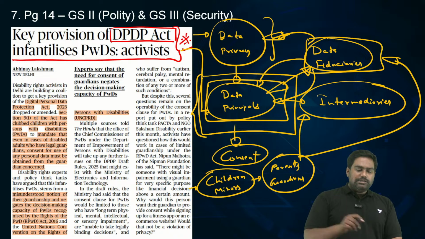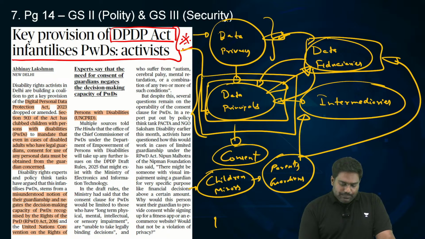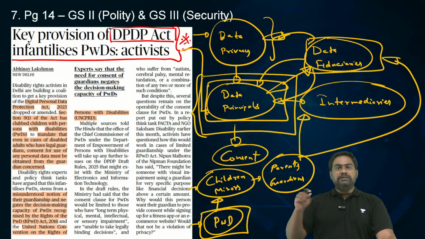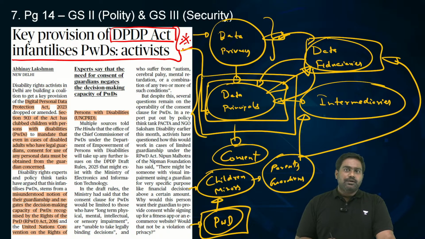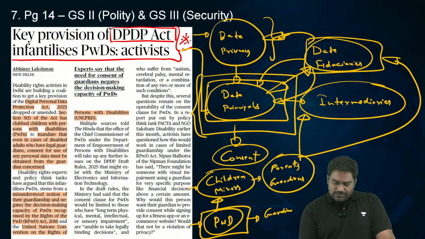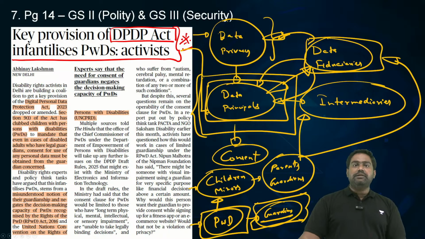But the law has clubbed persons with disability with children. The law says those who suffer from certain types of disabilities, right? The Divyang, even they should get consent from their guardians. This takes away the right of those with disabilities.